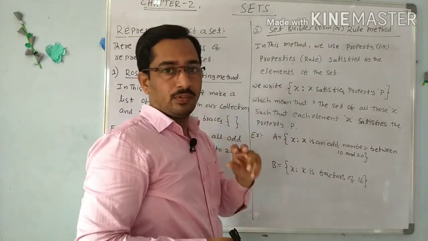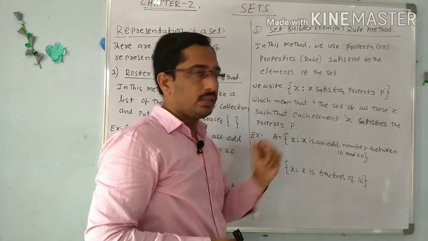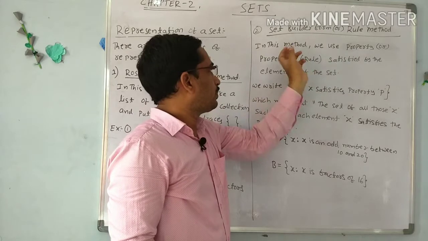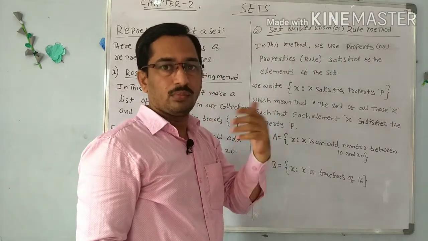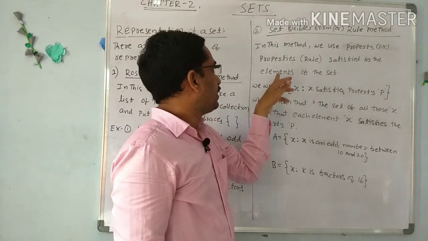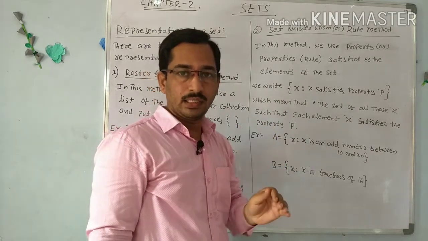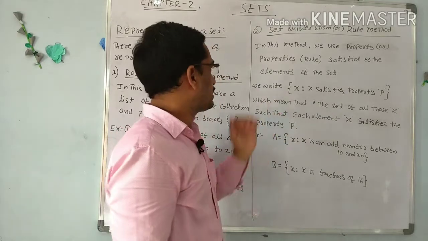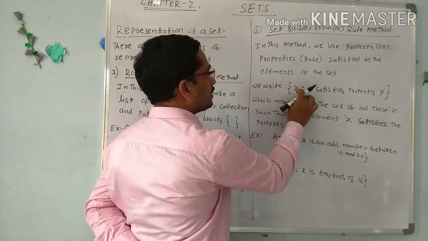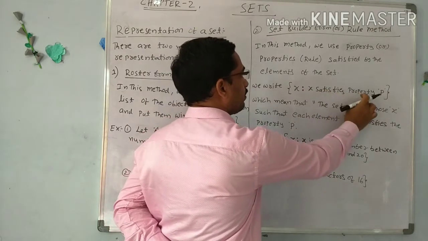Why is this called the rule method? We form a rule, and by using the rule, we can write the set. So this is called the rule method or set builder method. In this method, we use a property, or one or more properties, or a rule satisfied by the elements of the set. That means we form a set by using some rule or condition or property. And how do we write this? See, we write x, such that x satisfies property P.